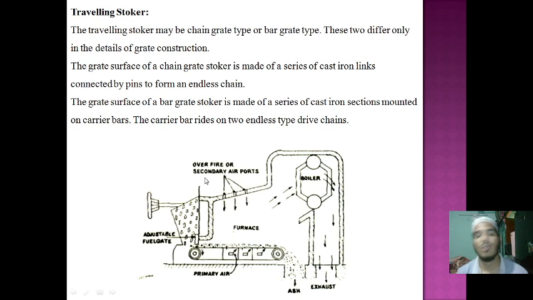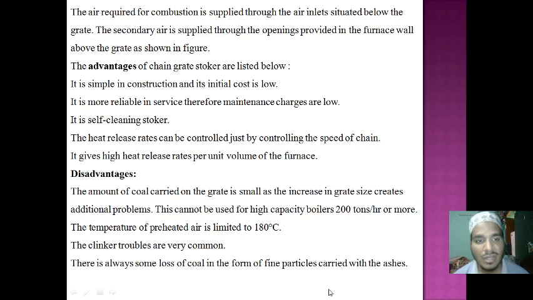If the furnace gets too much fuel or primary air, it may produce overfire, so at that time we have to insert secondary air to take a balance, and then it goes to the boiler and comes out from the exhaust. Here there are advantages and disadvantages. Sometimes the chain grate stokers are listed below.